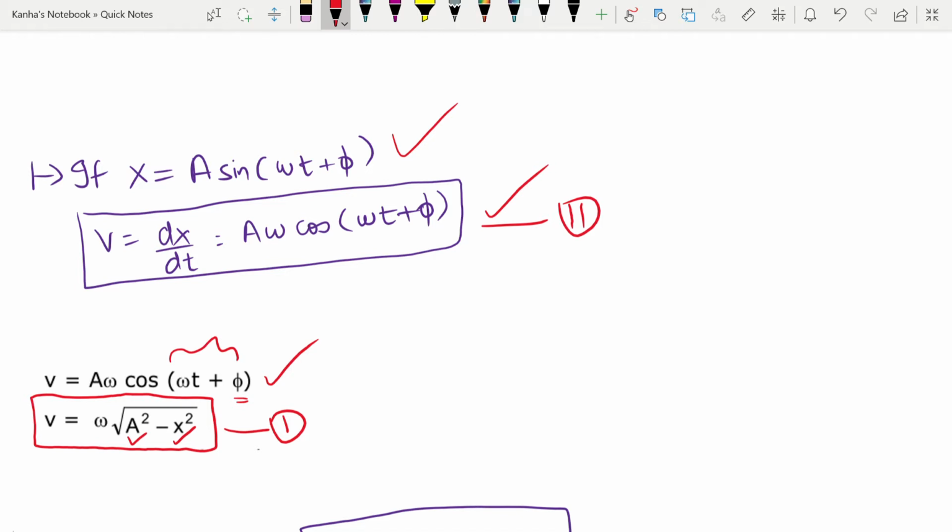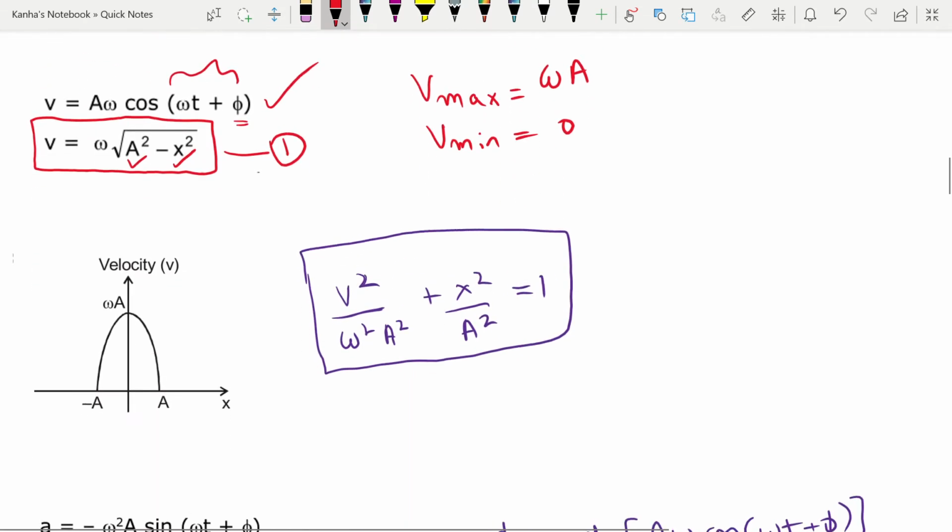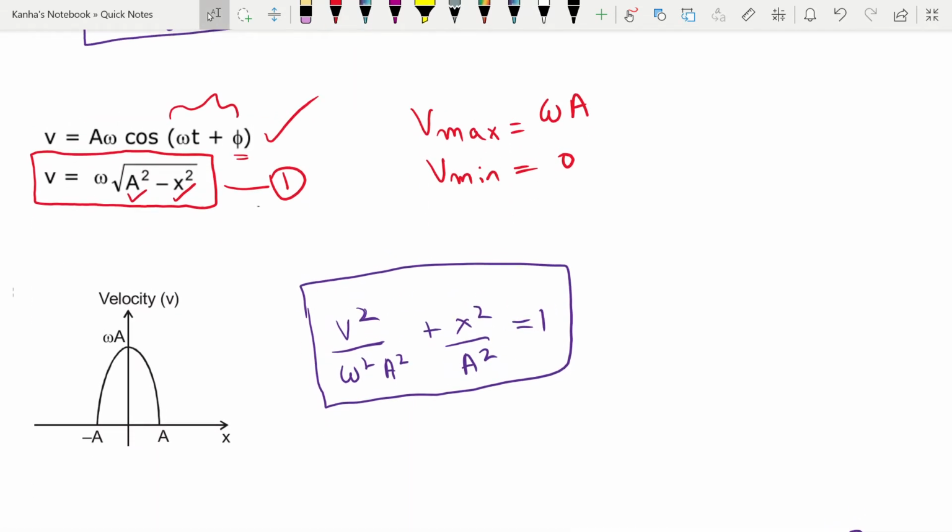You can easily see that at the mean position, where x is equal to 0, velocity is maximum. So V max is nothing but omega into a, and at the extreme position your V min is equal to 0, because here x is equal to a. You can find the graph of the velocity with the displacement x as well. How do you do that? Just rearranging the terms from this equation number 1, you see that it forms an equation of an ellipse. So you have a on the x-axis and omega a right here.